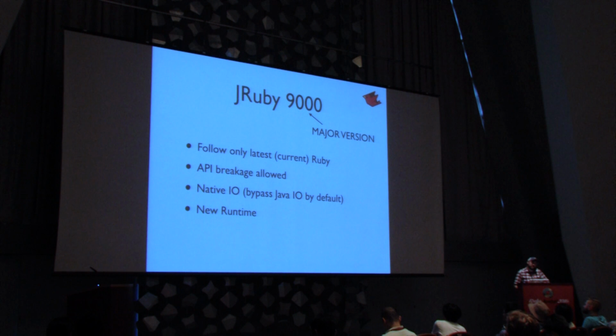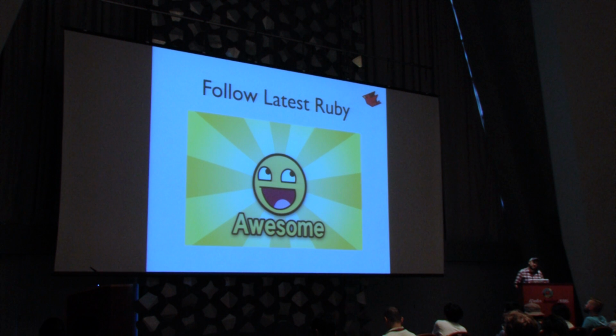So the major bullet points for JRuby 9000 was that we planned on only following the latest current release of CRuby. We wanted to make sure that we could clean up some APIs. It had been about 7 years since the last time we had a major release. We decided that we were going to bypass Java's I/O APIs completely and just call into C because we wanted to have better compatibility. And we completely changed our runtime since 1.7. So I'll go over each of these in turn.